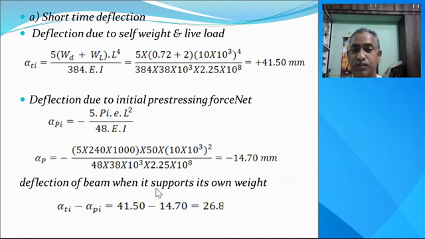So deflection of beam when it supports its own weight: alpha Ti minus alpha Pi, that is 41.50 due to the total load and 14.70 due to prestressing force. So we get 26.8 mm as the deflection.